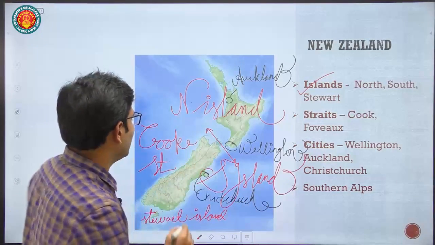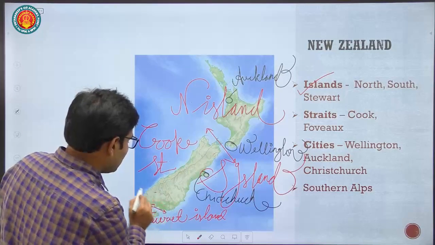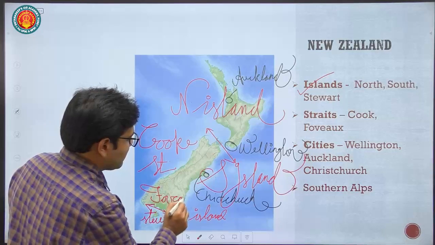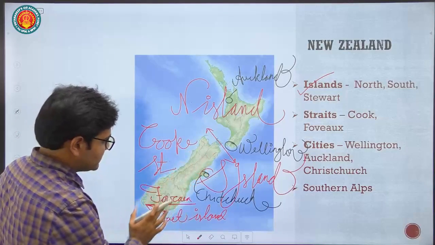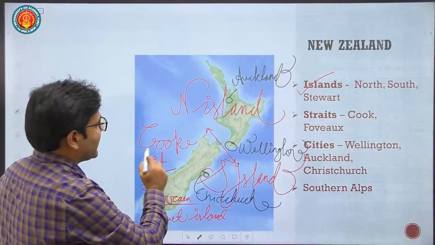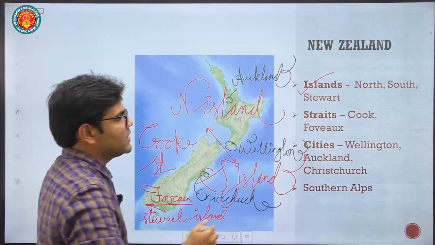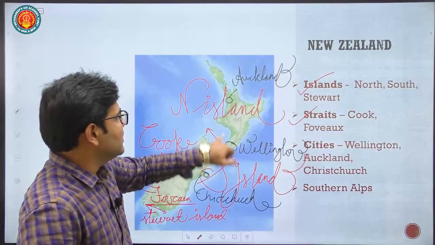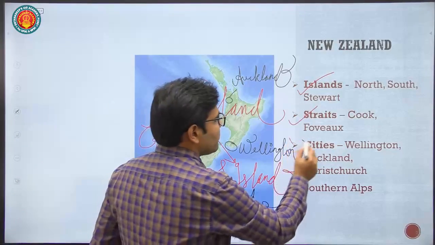So Cook Strait, and another strait over here, you can see the passage, let's call it Fox Strait. North Island and South Island are divided by Cook Strait, and between South Island and Stewart Island we have Fox Strait. So straits over. Then cities: I just talked about Wellington, Auckland, Christchurch. Again there are many cities, but we will just focus on the important ones.